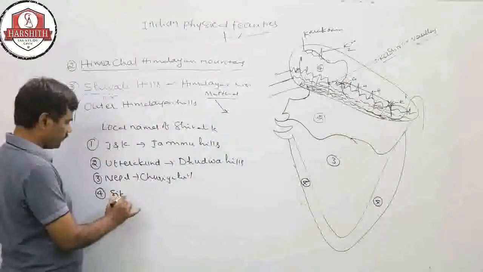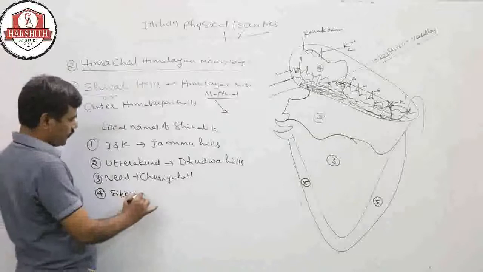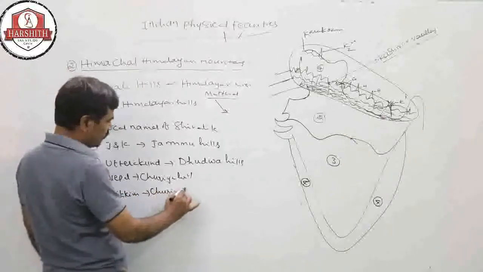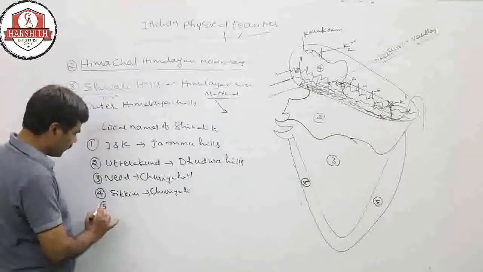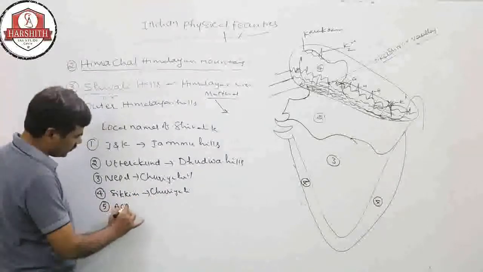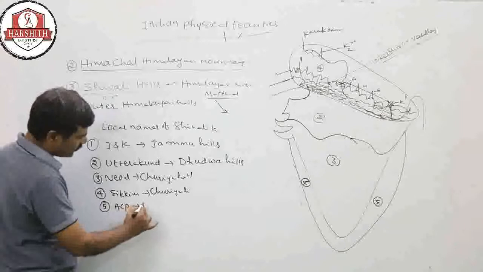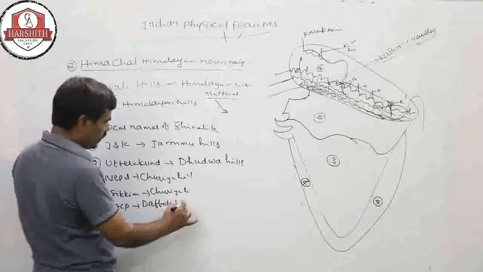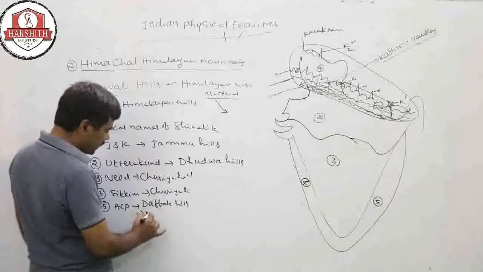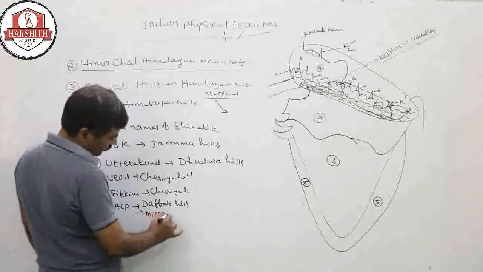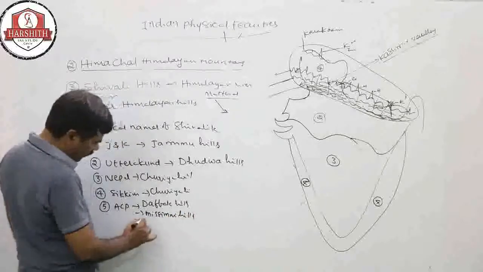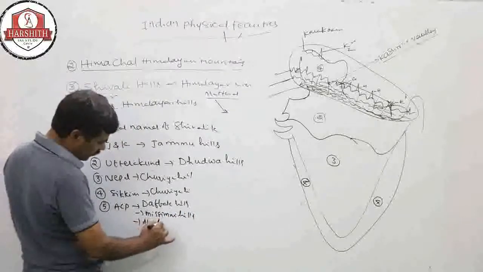In Sikkim, here also Churiya hills. And fifth one, in Arunachal Pradesh, they are called Dafla hills, and also Mismi hills and Abuhar hills.